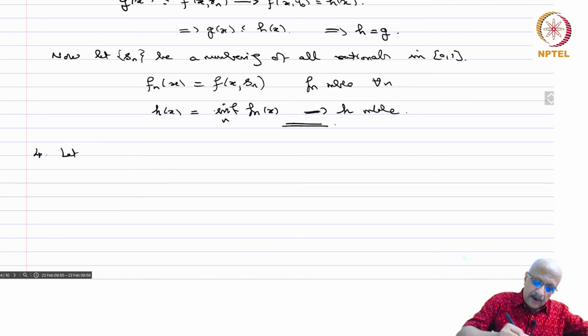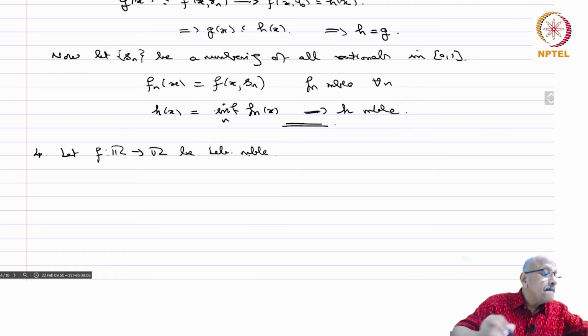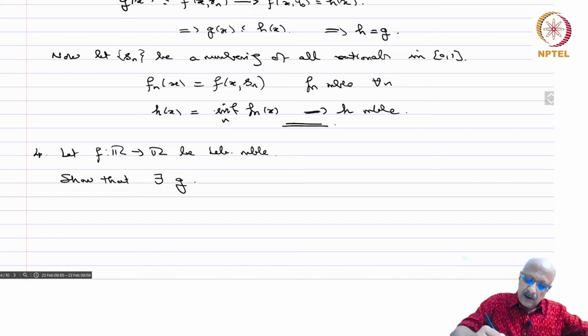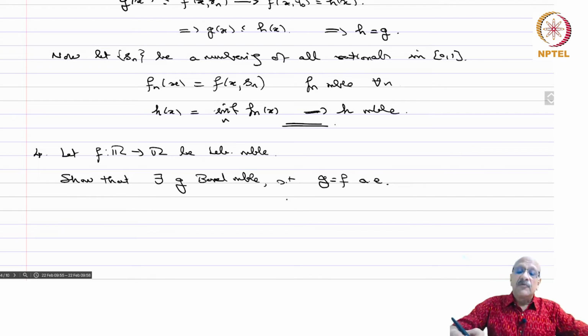Let f from R to R be Lebesgue measurable. Show that there exists a G Borel measurable such that G equals f almost everywhere. So given any Lebesgue measurable function, we can find a Borel measurable function which is equal to it almost everywhere.